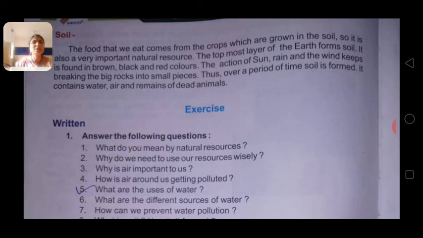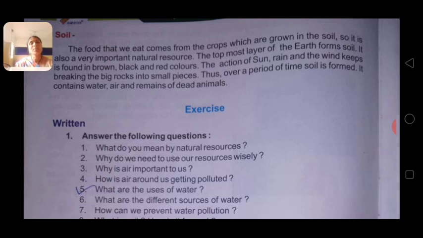Means the dead animals that mix into the soil, and air and water, all of this mixes together, melts, and becomes soil itself. Okay, so soil forms. How does the soil form? Over a period of time the soil is formed. It contains water, air and remains of dead animals.